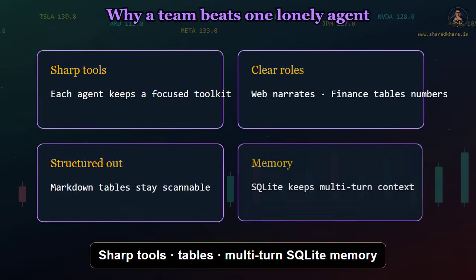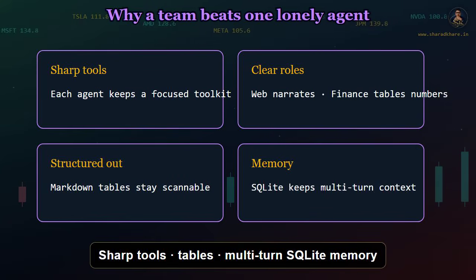Why this pattern beats one lonely agent is simple. Tools stay sharp, roles stay clear, and the team answer stays structured. Markdown tables from finance make prices and ratings scannable. Web search fills the story around the numbers. SQLite history means you can ask a follow-up like, now compare that with AMD, without repeating the whole brief.